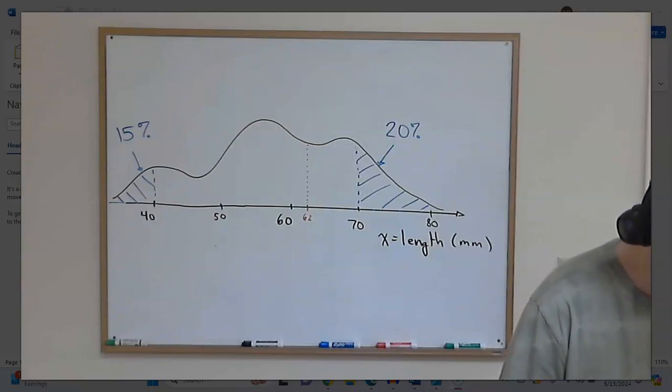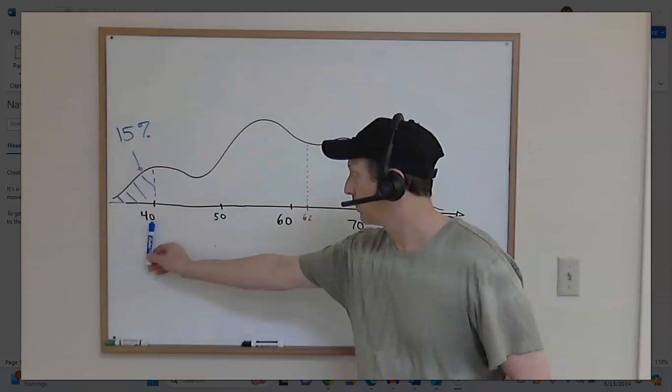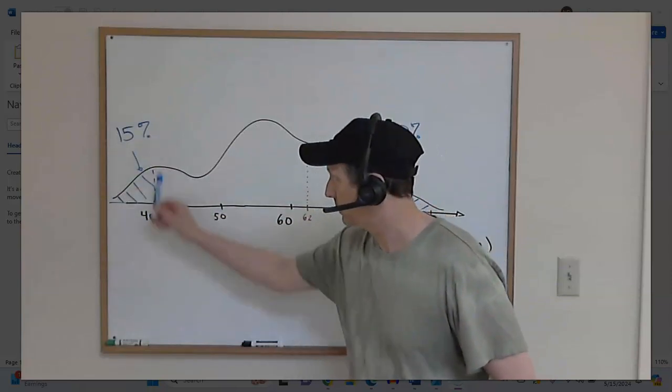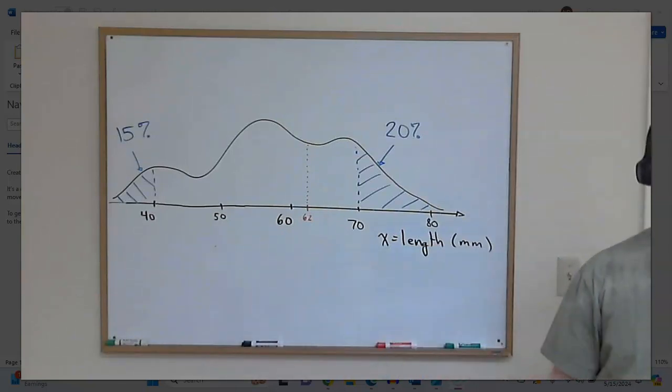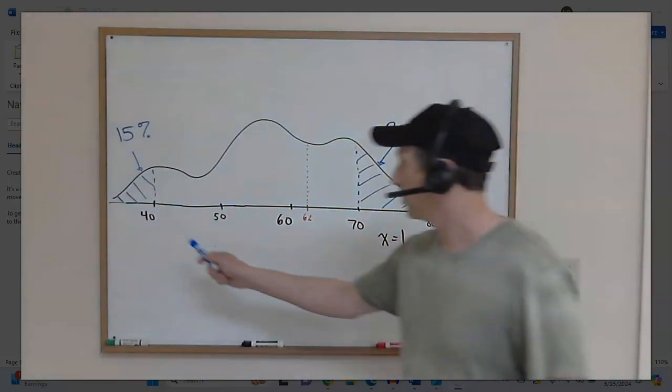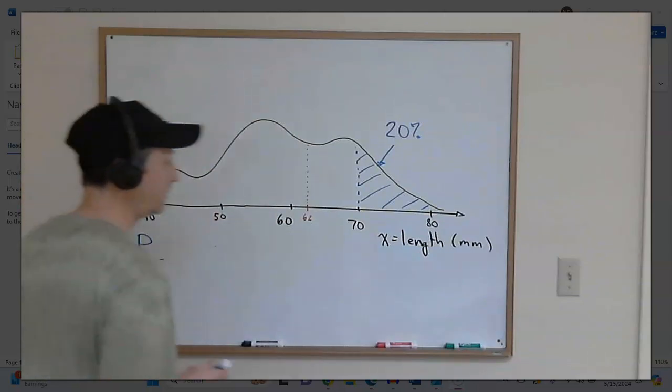Sub-question C: what is the percentile of a worm 40 millimeters long? Okay, well, what do we know about worms 40 millimeters long? We know that 15% of the worms are shorter than that. How does that relate to the definition of percentile? You know what? That is the definition of percentile. The definition of percentile means the percentage of values that are smaller than that one. So therefore, 40 is in fact at the 15th percentile. I'll call it P15.